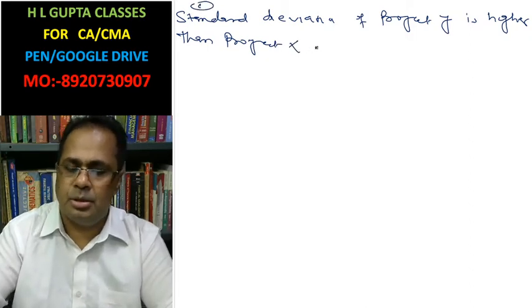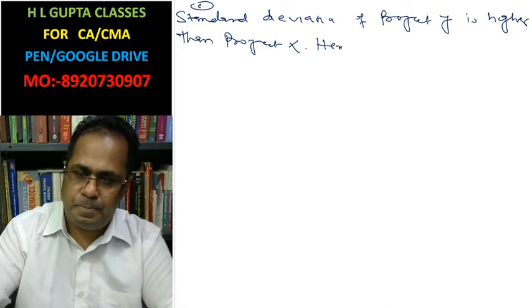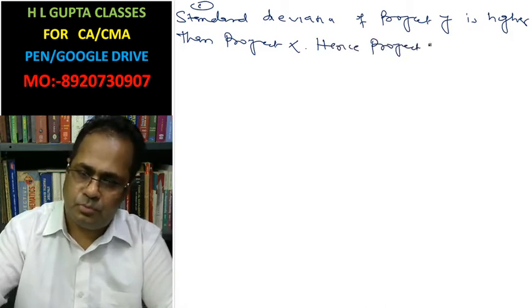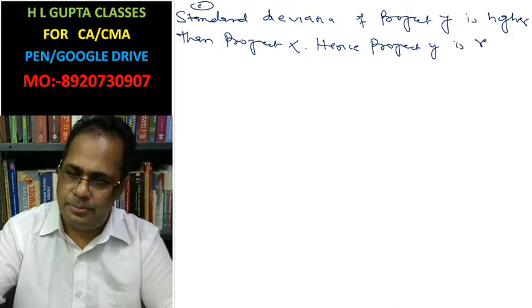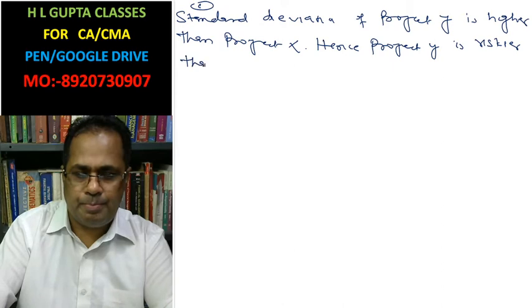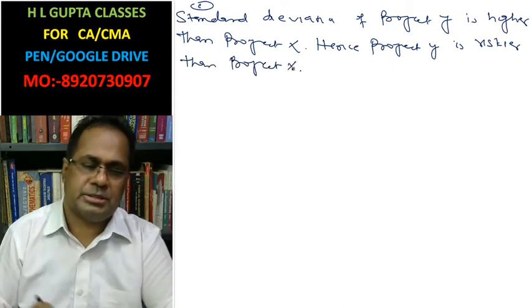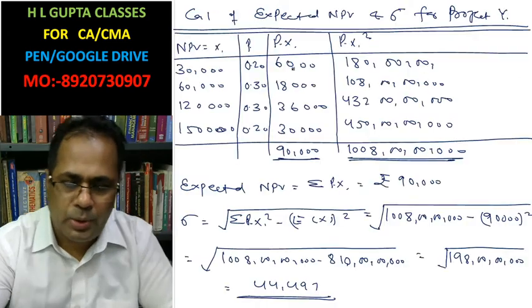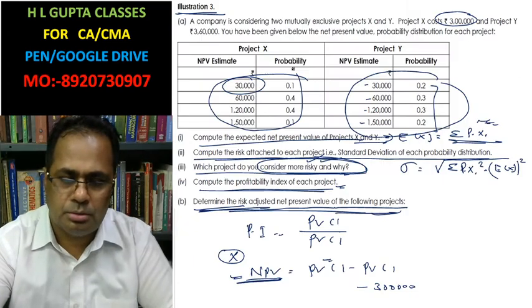Hence, project Y is riskier than project X.